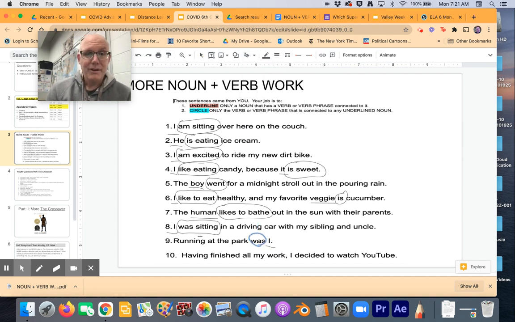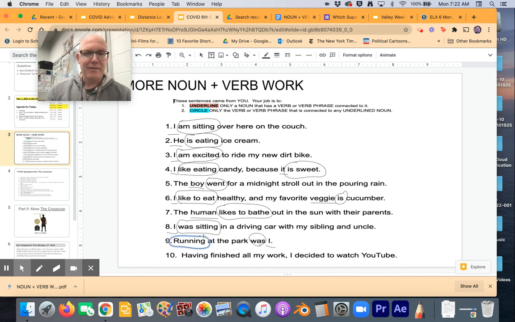I was running. So you can write a sentence like this and reverse everything, but really, now we have the verb phrases broken up. This is weird, but we still have to be able to figure this out. I was running is the sentence, noun and verb. At the park is just extra information. That's a preposition. We'll get to that again later. But I was running is what this should look like if you broke it down to noun and verb.